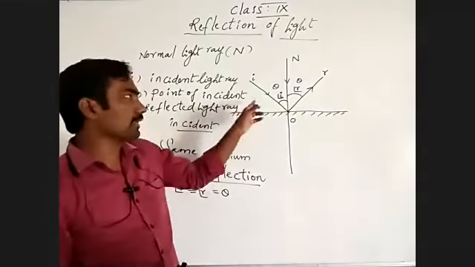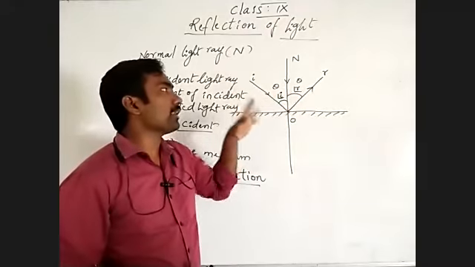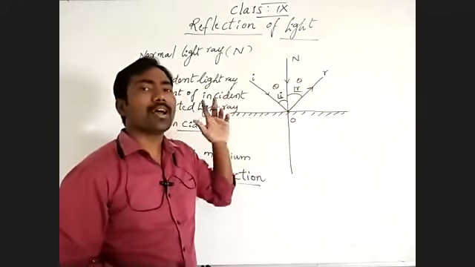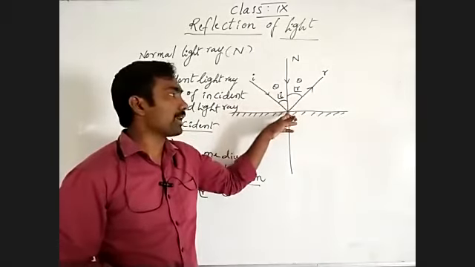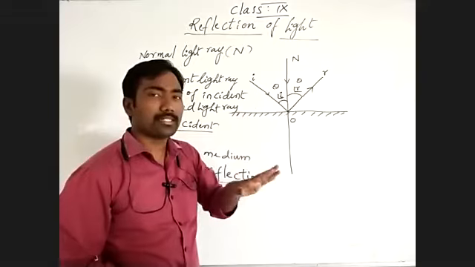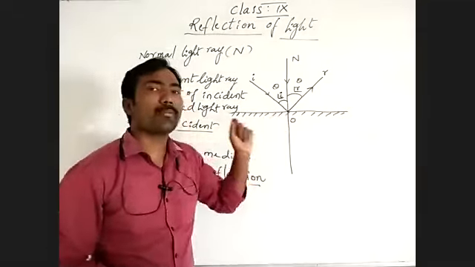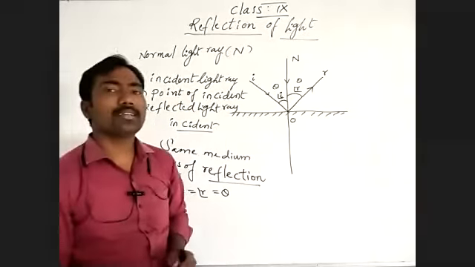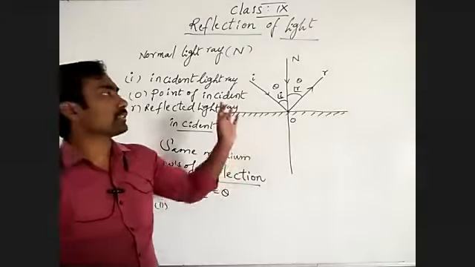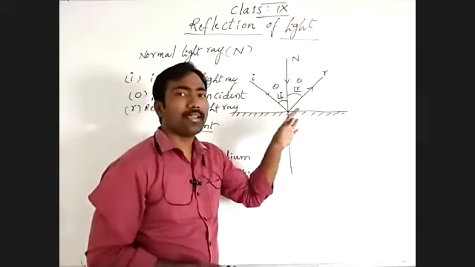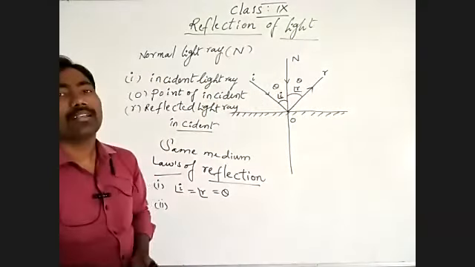The incident light ray, reflected light ray and normal light ray lie at the same point of the incident. Lie means stay, settle. The three light rays stay at the same point of the incident, in the same medium.